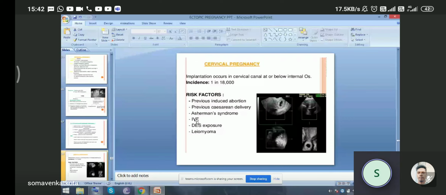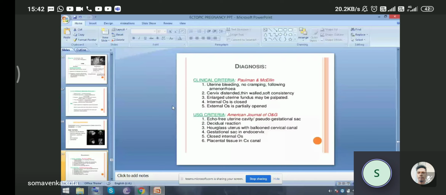How can we diagnose cervical pregnancy? The clinical criteria are named after Paalman and McElin: any uterine bleeding with no cramping following amenorrhea, a cervix that is distended, thin-walled and soft in consistency, and a large uterine fundus may be palpated. The internal os is closed and the external os is partially open due to the presence of pregnancy in the cervical canal.